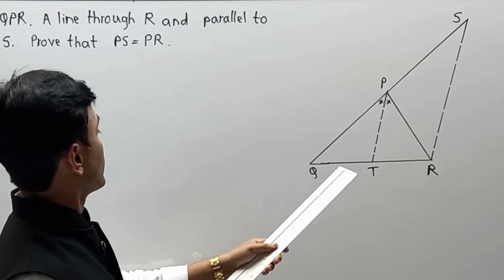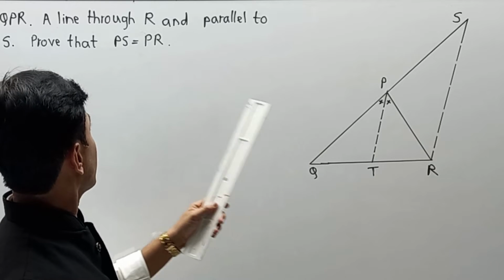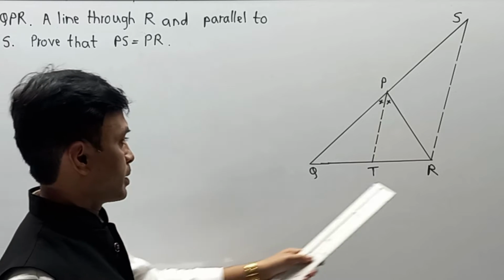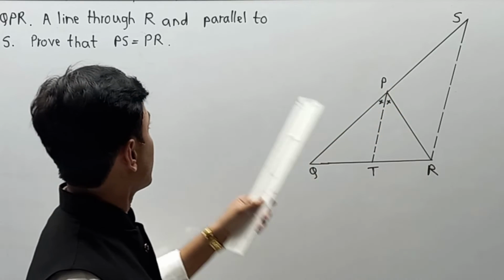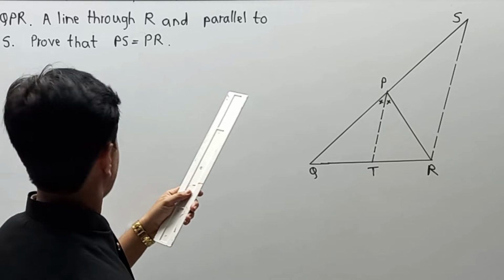Next, they have given the most important part for understanding: a line through R and parallel to PT.